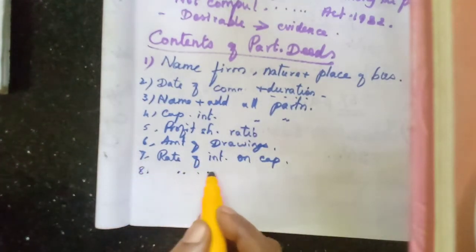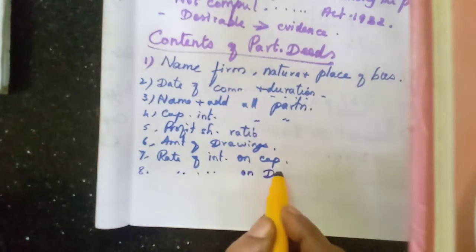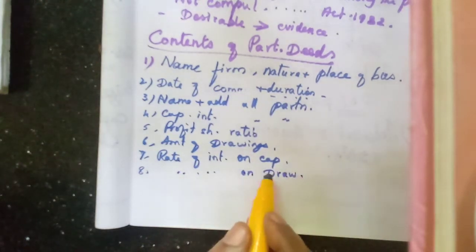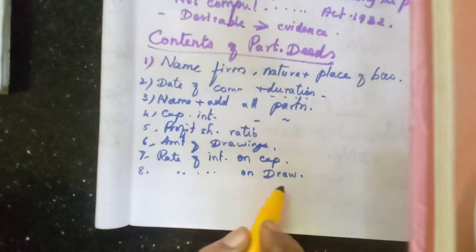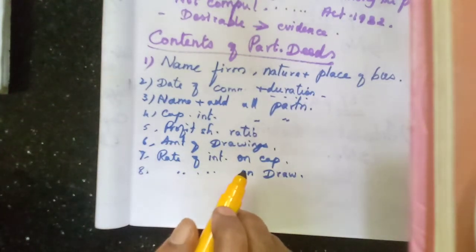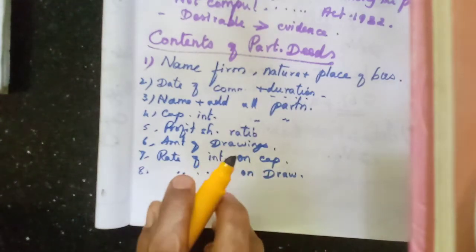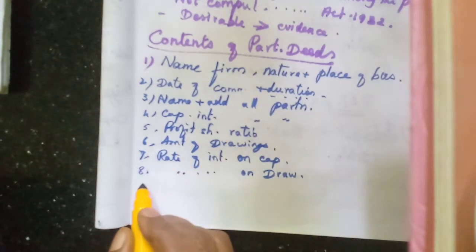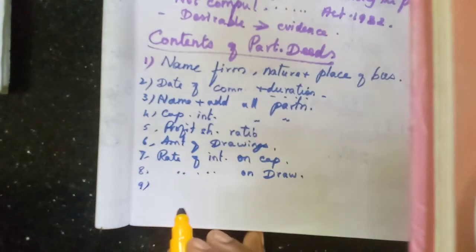Then the rate of interest on drawings. If the partners withdraw an amount, they will charge some interest on drawings, and that will be payable by the partners who have withdrawn the amount from the business.